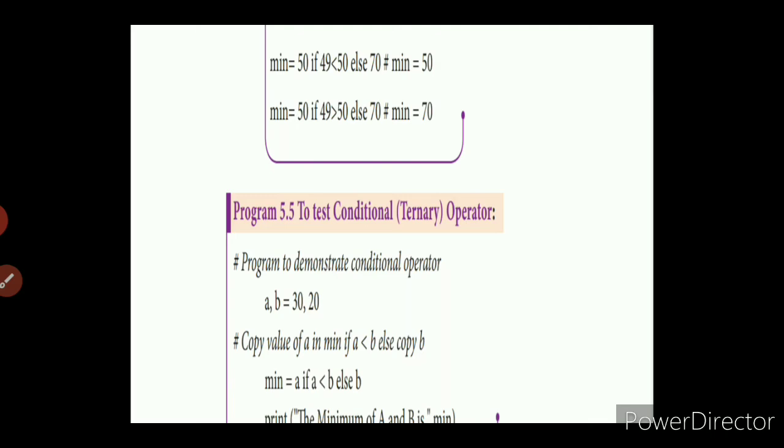So in your book, program 5.5: a, b equal to 30, 20, minimum equal to, so what will be the condition? Minimum equal to a if a is lesser than b, else b. So here what will be the output? Obviously b is the lesser number, so the output will be minimum equal to 20.